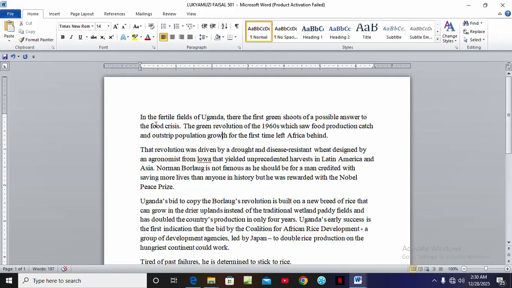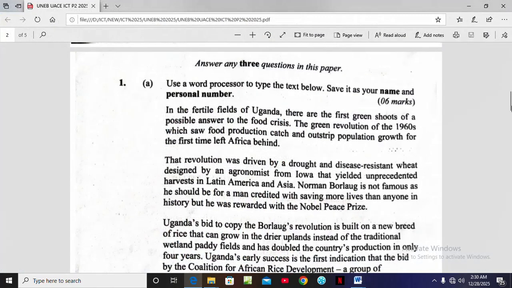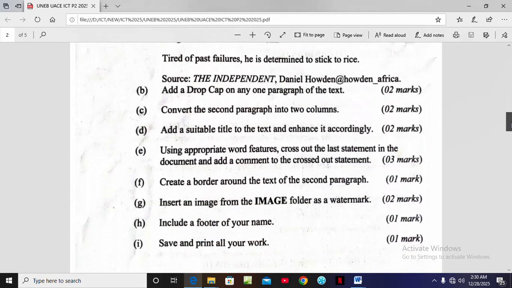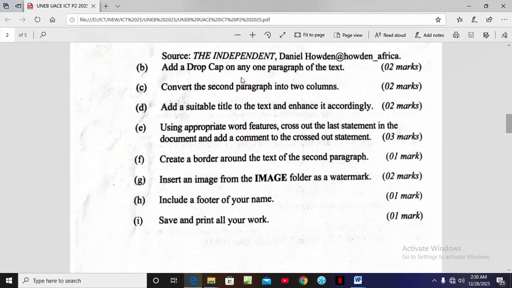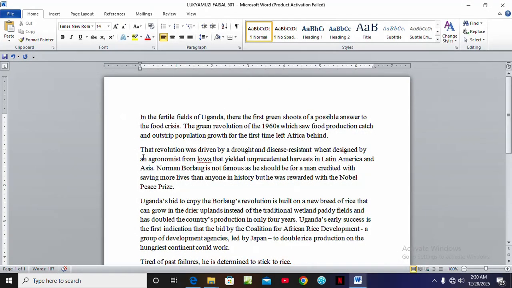So we come here, question number 1. According to the question, it says add a drop cap on any one paragraph of the text. So here you need to make a choice. You can use this one, or this one, or this one. Let me use the first paragraph.